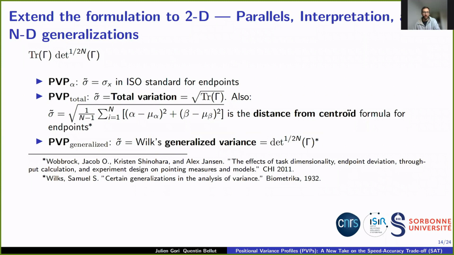For PVP total, we used the so-called formula for total variation, which generalizes as the square root of the trace of the covariance matrix. And in the endpoint case, it is equivalent to what Warlock and colleagues called the distance from centroid formula. For the generalized version of PVPs, we use the so-called Wilks generalized variance, which generalizes to the 2nth root of the determinant of the covariance matrix. Total and Wilks variance have interesting interpretations, which I cannot discuss here.